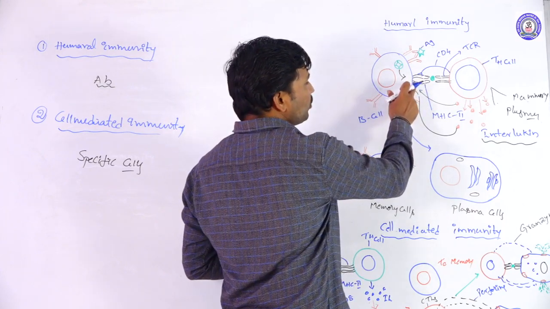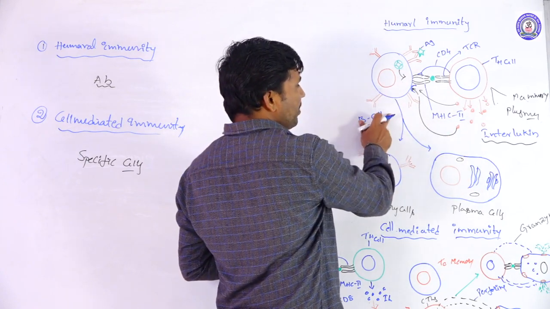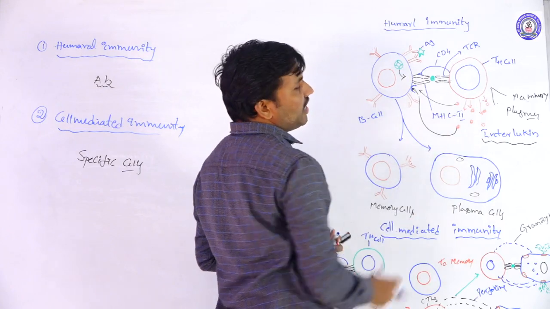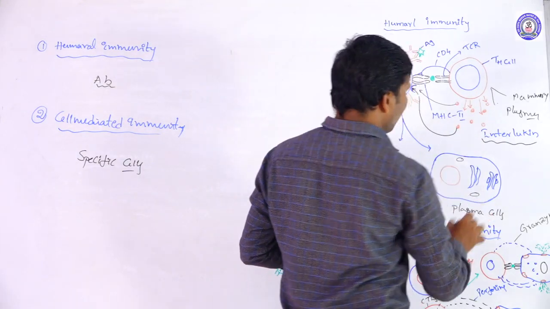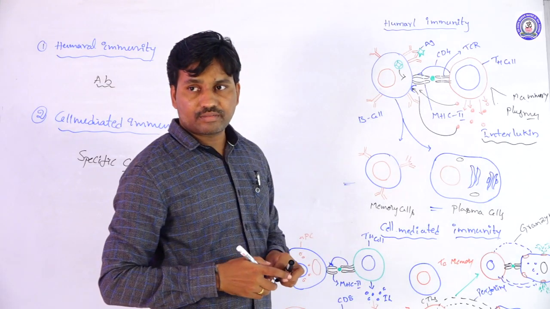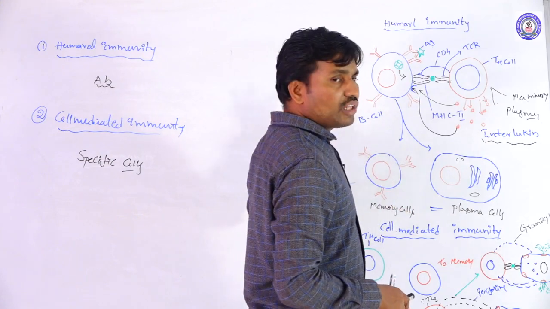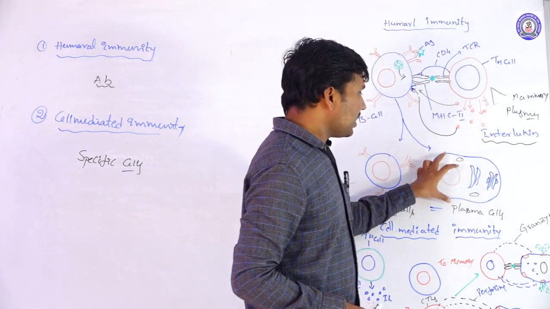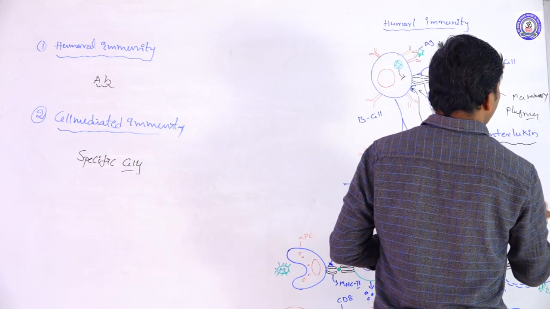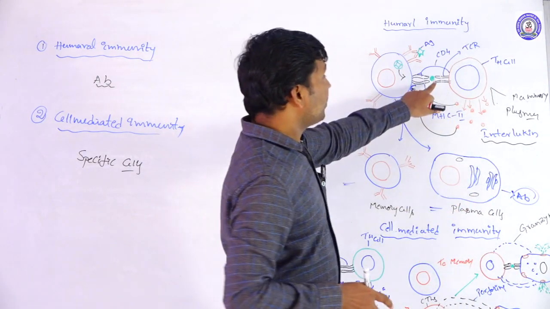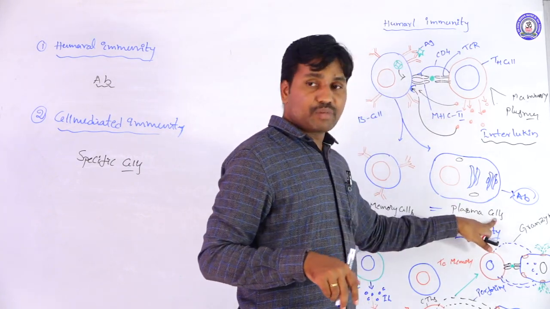When it is received by this interleukin, by their activity the matured B cell proliferates into two forms. One is the memory cells, and the other is the plasma cell. The memory cell is for the immunological memory. The plasma cell secretes the antibodies, the specific antibody against that antigen.